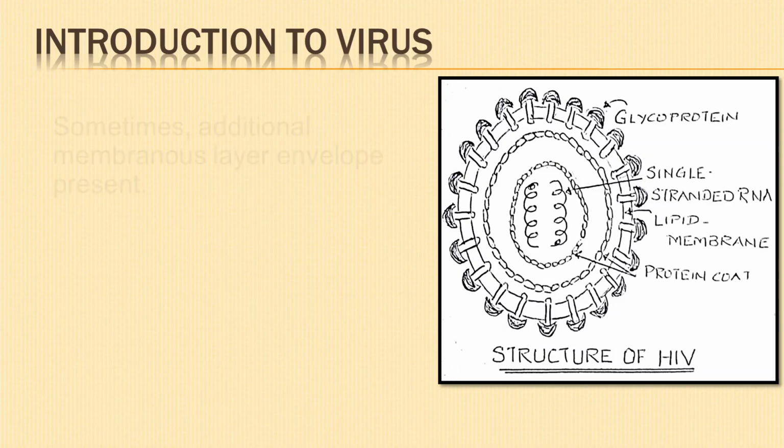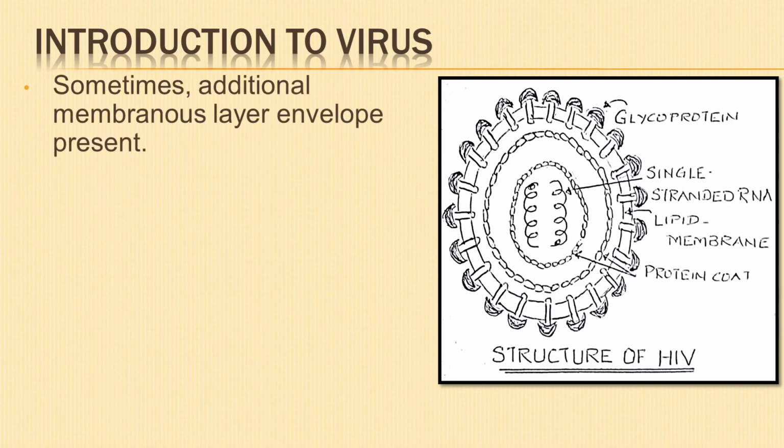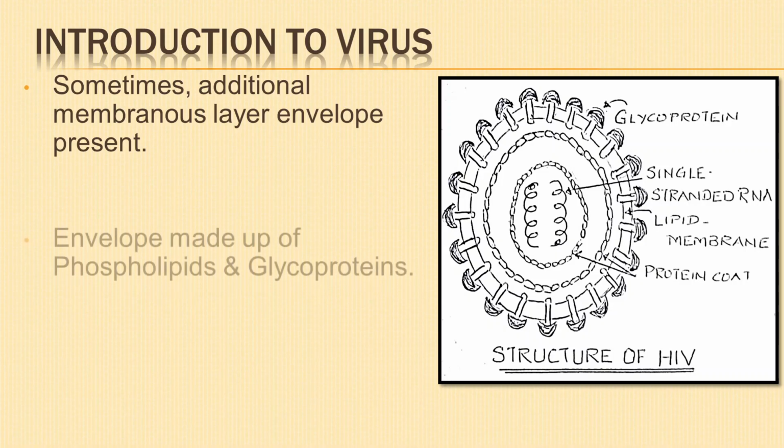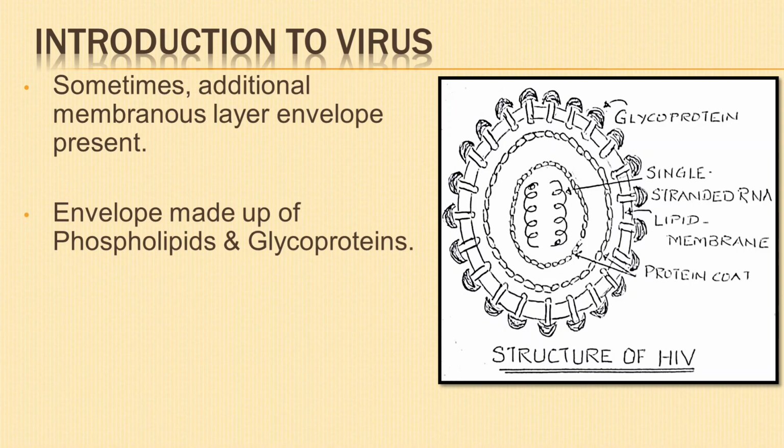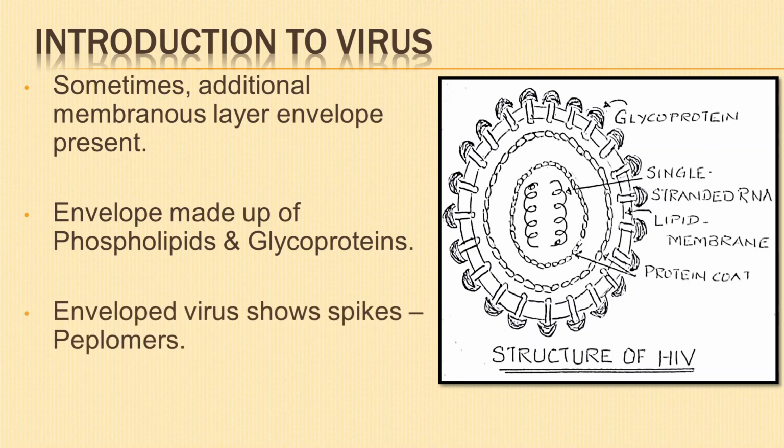There is an additional membranous layer, an envelope, that surrounds the capsid. It is made up of phospholipids and glycoproteins. Enveloped virus forms spikes or knobs which are known as peplomers. In free state, viruses are totally inert.